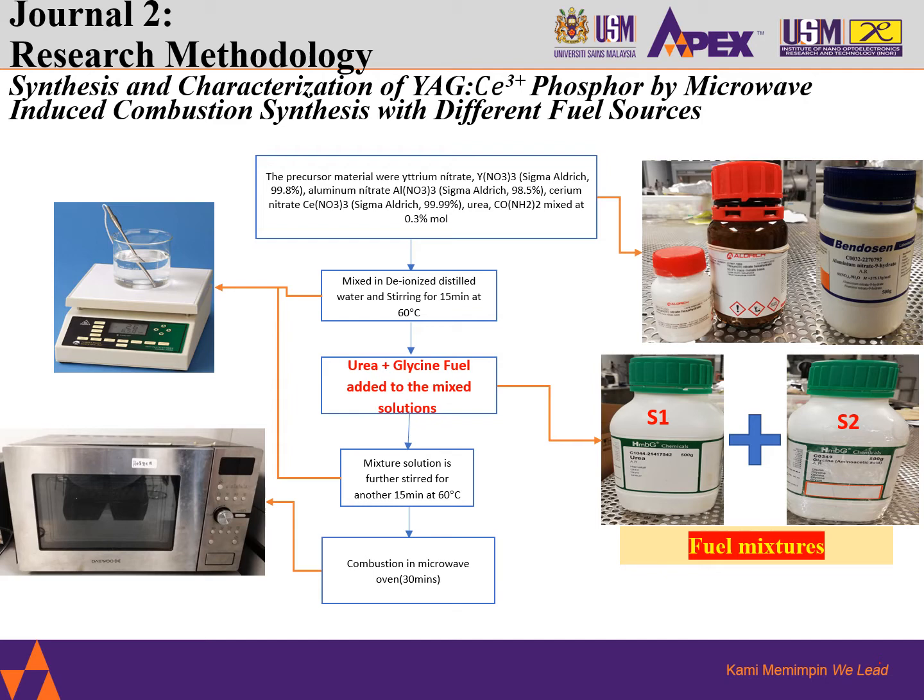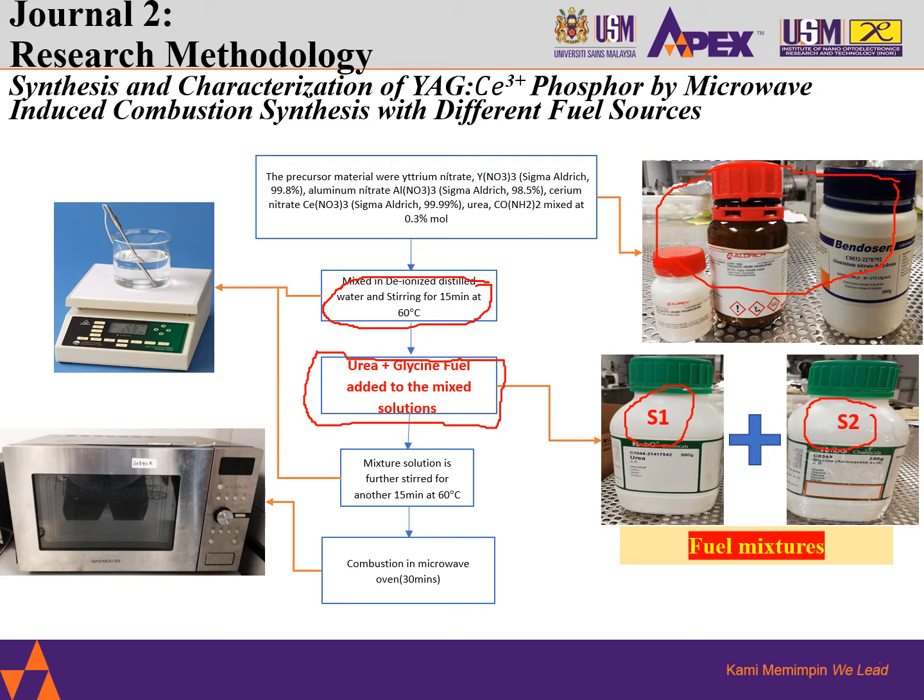In this paper, similar precursors, as I'm highlighting here, are also used and mixed together with distilled water and stirred for 15 minutes at 60 degrees C. After this, the key process step to look at is where we break it up into S1 for urea and S2, a mixture of urea plus glycine.